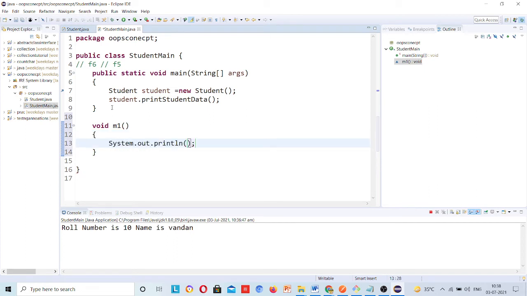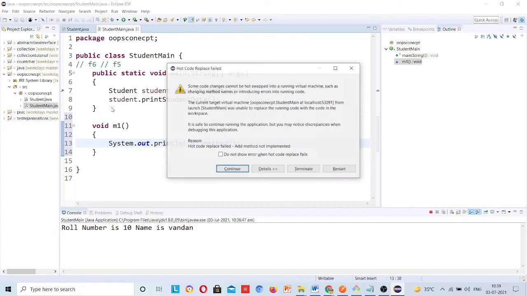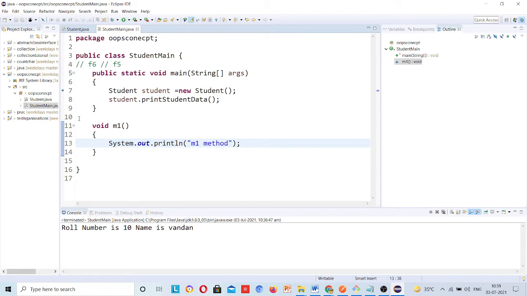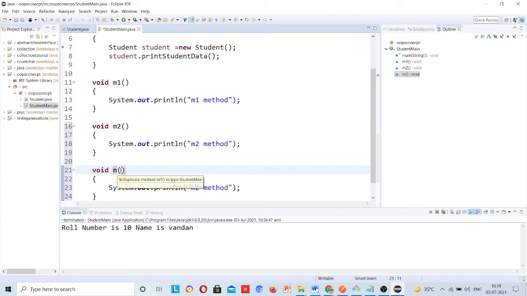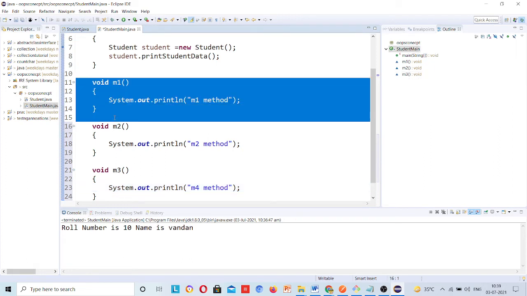sys out m1 method. Okay, and then I will create one more method, and then m2, m2, m3, m3, and no worries about the messages, just look at the method names.